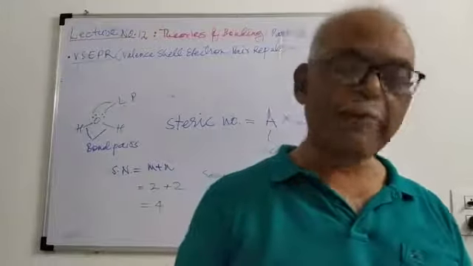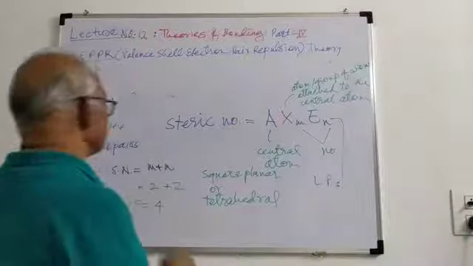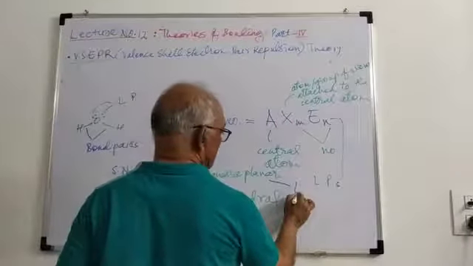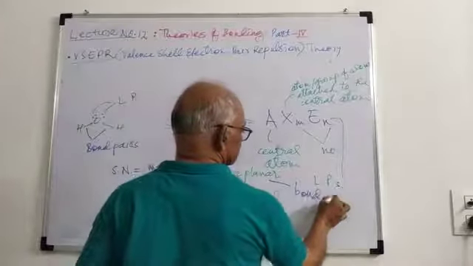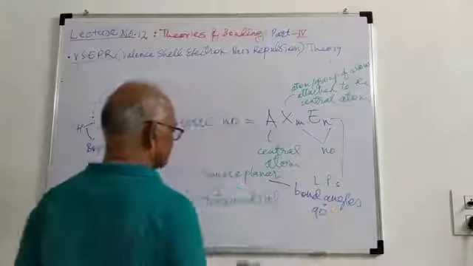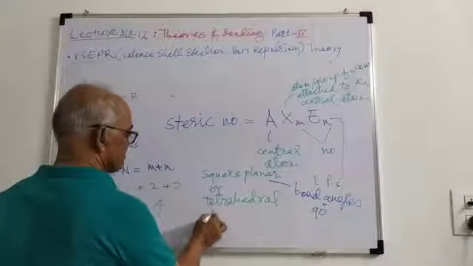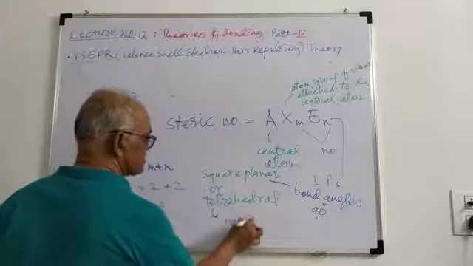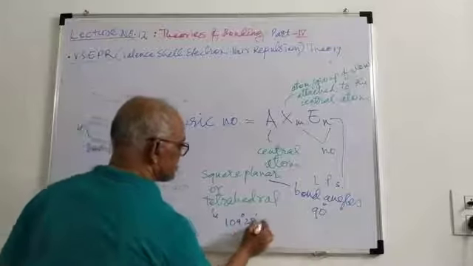The square planar structure has bond angles of 90 degrees, whereas the tetrahedral structure has bond angles of approximately 109 degrees 28 minutes.